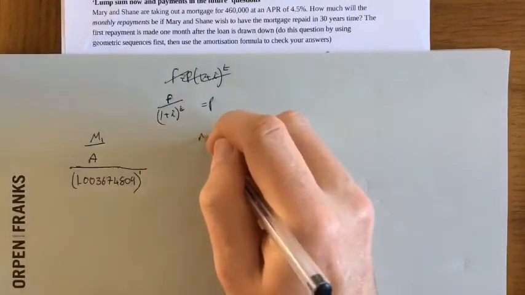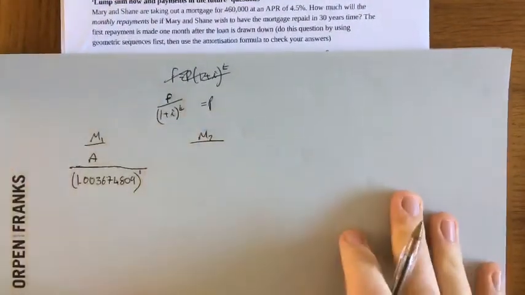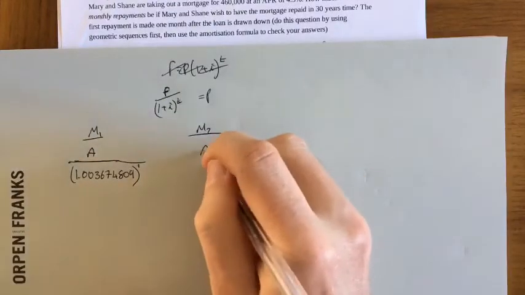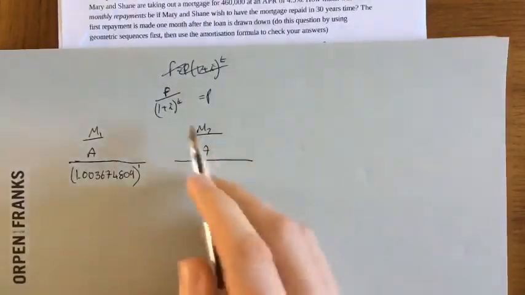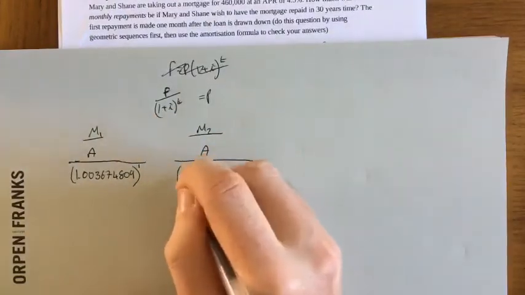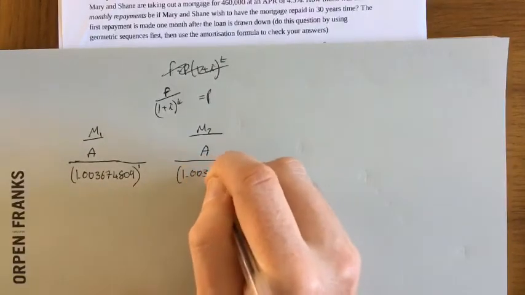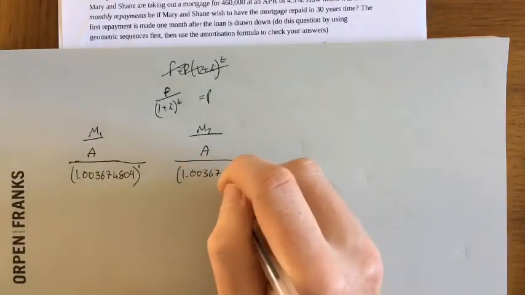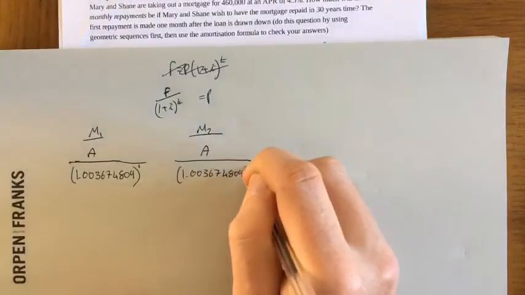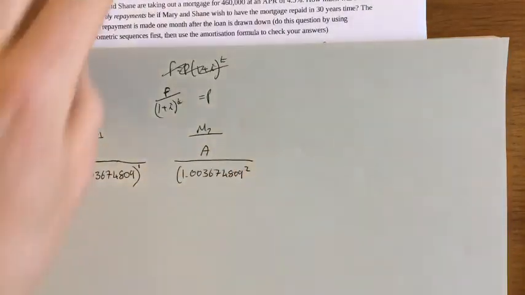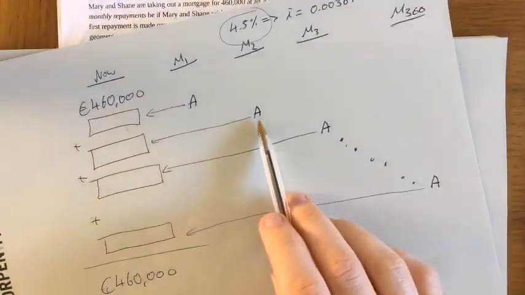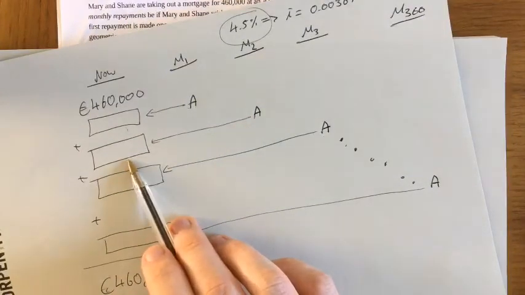Then in 2 months' time, they're going to pay back some amount, all over 1 plus i, so once again it's going to be 1.003674809, but that's 2 months away. So that is that amount there, brought back to today's money. And then now we're going to do month 3.